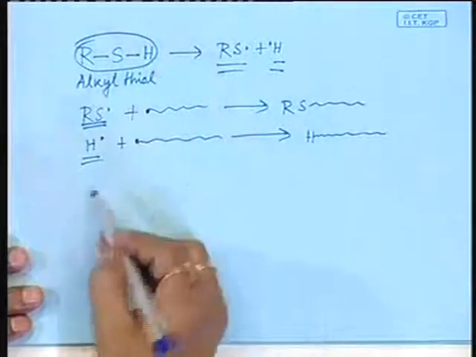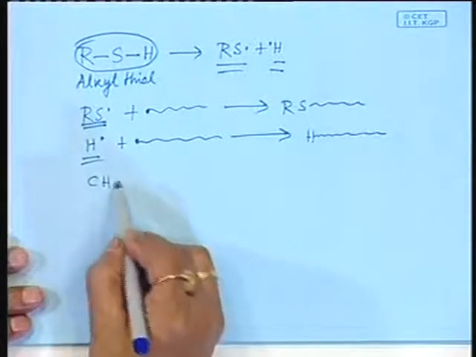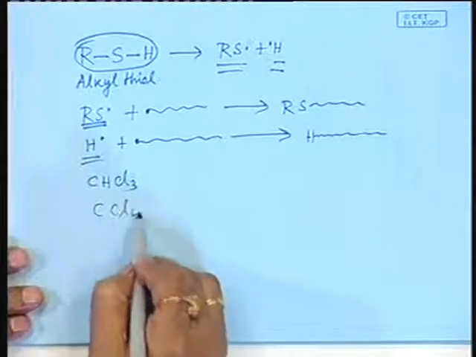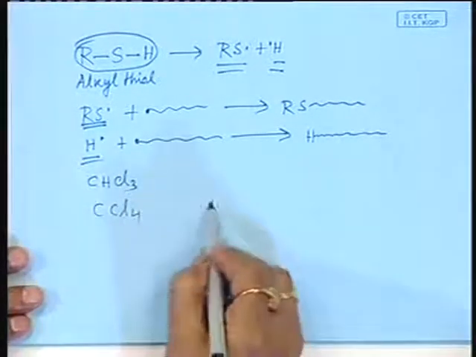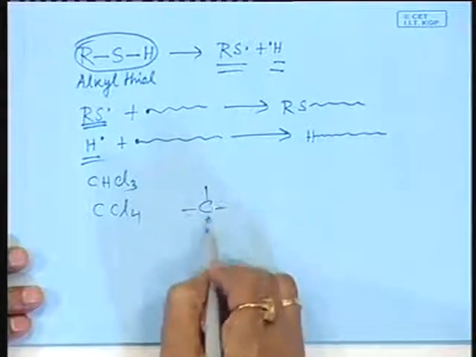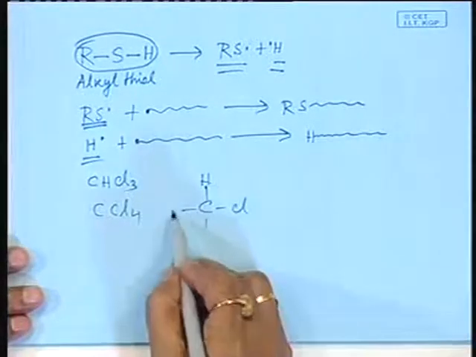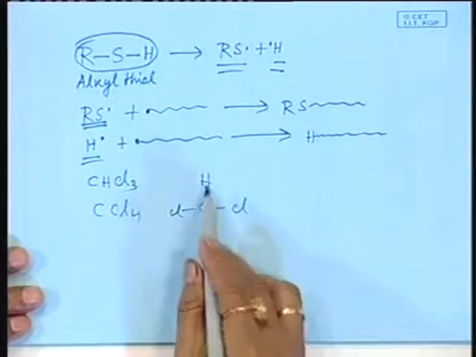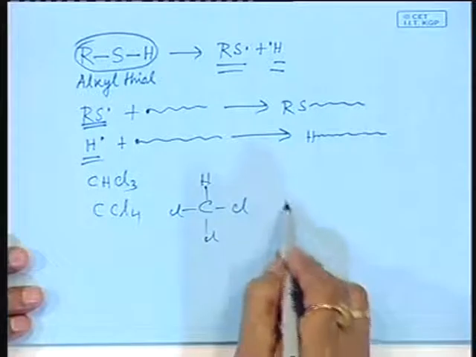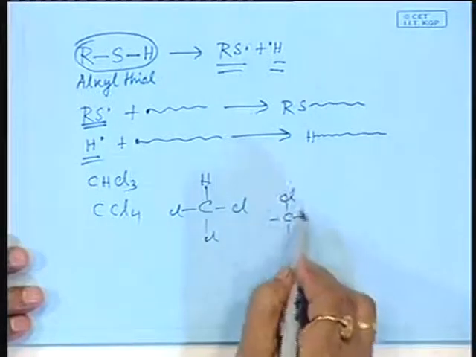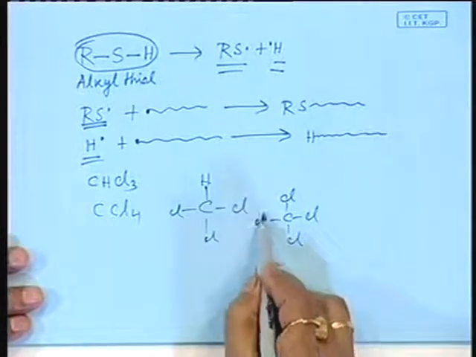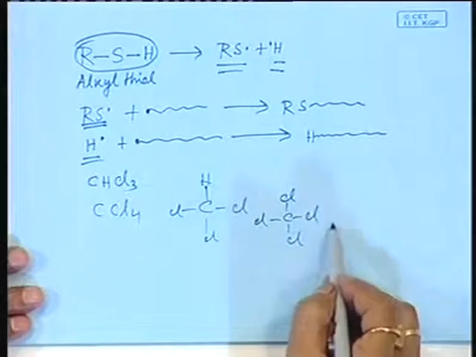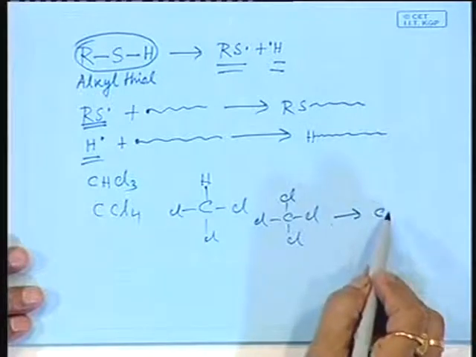Not only that, if you take chloroform or carbon tetrachloride, it depends on the energy of the C-Cl and C-H bonds, or in case of carbon tetrachloride C-Cl, C-Cl, C-Cl, C-Cl, these bonds can break. Once a bond is broken, then that will lead to a radical.